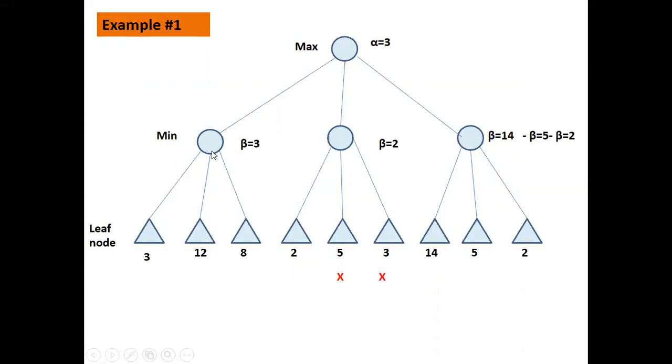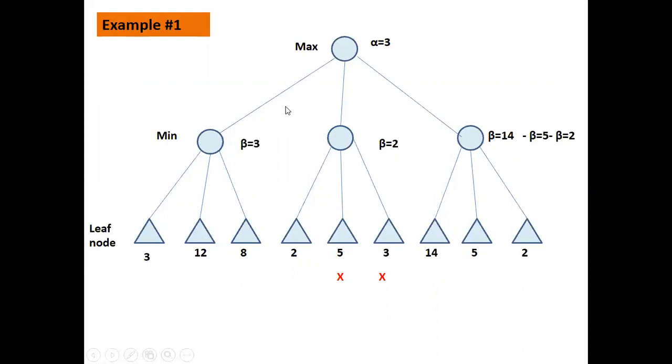Now let us explore the other path to see if we can get lesser than 3. Coming to this side, we have 12. 12 is already greater than 3. We are working at the minimum level, so it will not change; the value will remain the same. Exploring this path, we have 8. Again, it is more than 3. So the beta value is fixed here as 3.